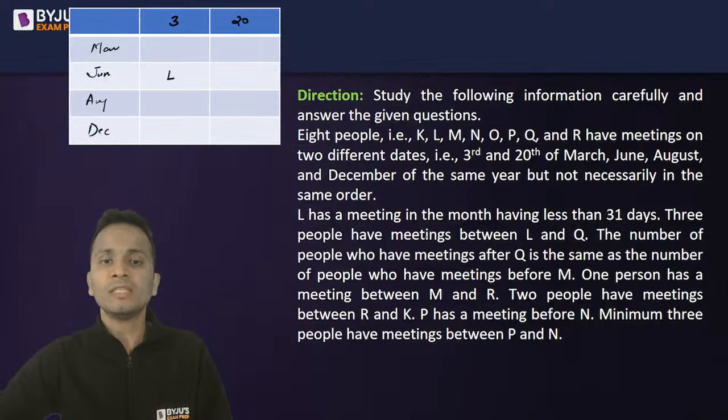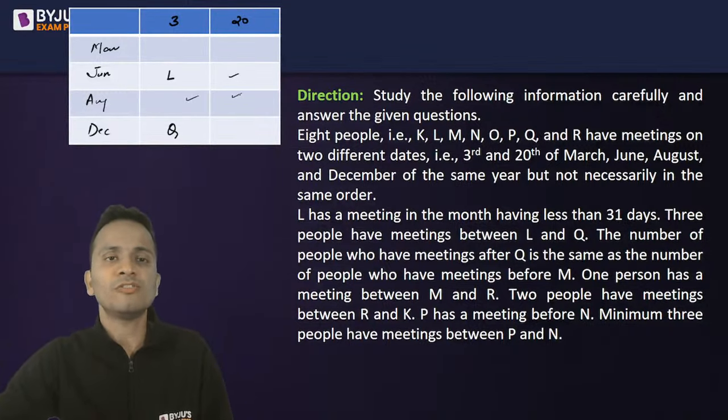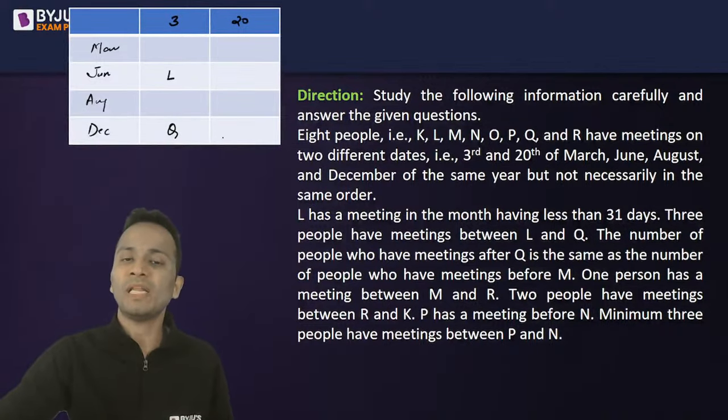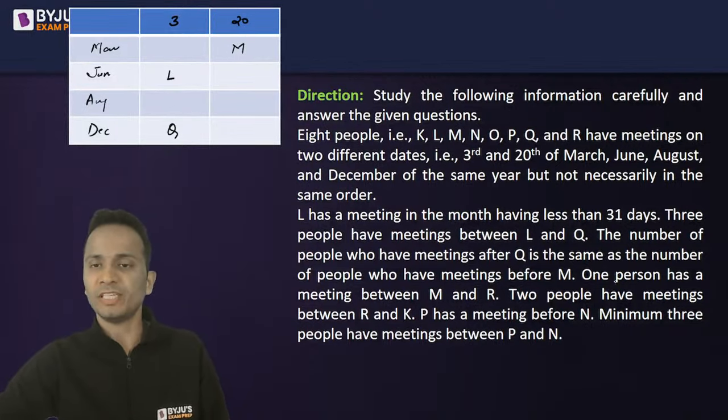So L has a meeting in a month that has less than 31 days. Okay, let's move on. 3 people have meetings between L and Q. So there can be only one place for Q, that is 3rd of December. So 1, 2 and 3, 3 people between L and Q, right? Okay, now next statement. The number of people having meetings after Q, so after Q is 1, is same as the number of people having meetings before M. So before M, there should only be one person. So M should come on 20th of March. Done, perfect.